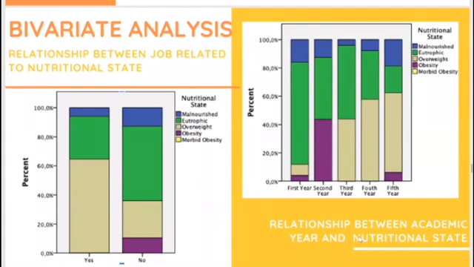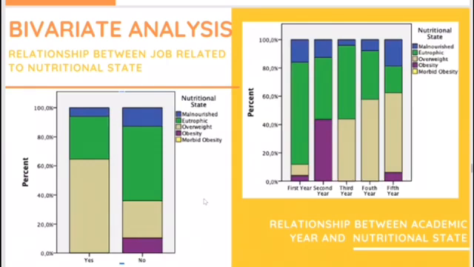In the relationship between academic year and nutritional state, we found out that 72% of students that are in the first year have an eutrophic nutritional state, 43.8% of the students that are in second year have an eutrophic nutritional state, but also 43.8% of the students that are in the second year have an obesity nutritional state. 52% of the students that are in the third year have an eutrophic nutritional state.